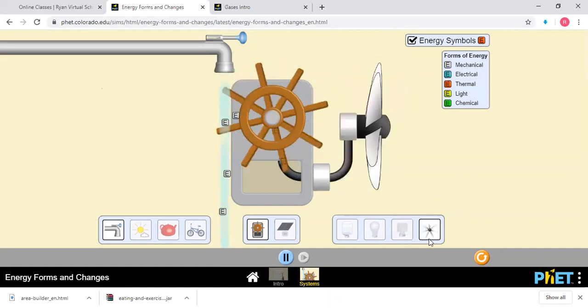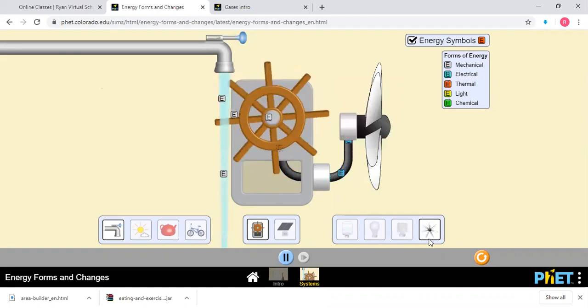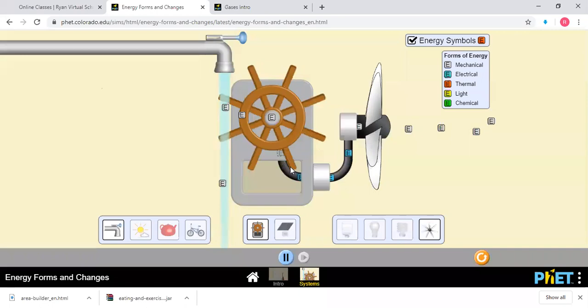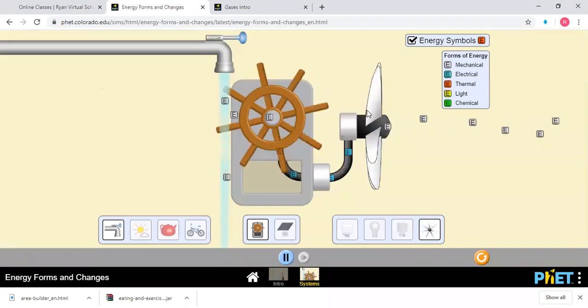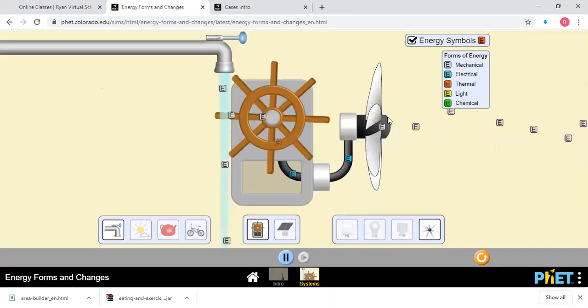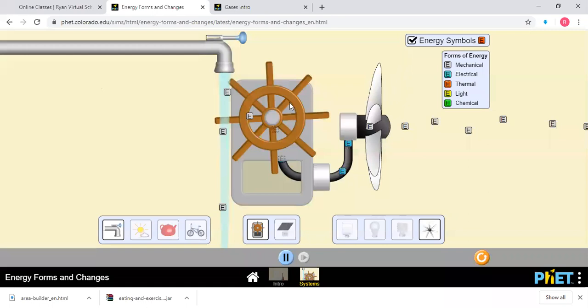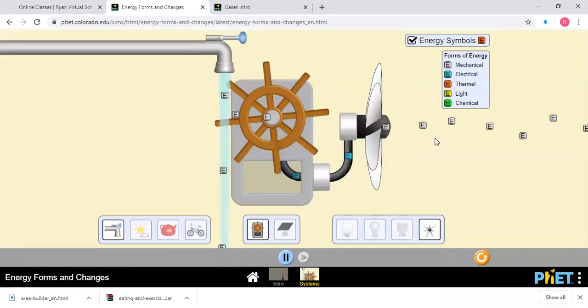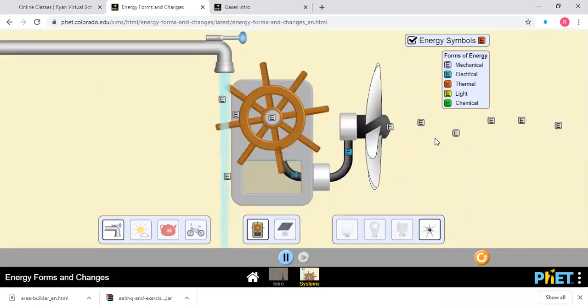If you're connecting a fan here, you will see the difference. Now mechanical energy is converted to electrical energy and it is given to the fan. Now the fan, what is it? Again, it is mechanical energy. When you are rotating it, similar to this, mechanical energy is produced. We can use this for different purposes also.